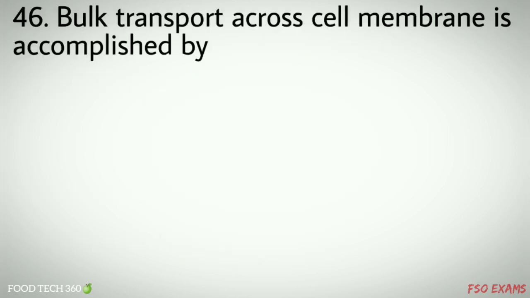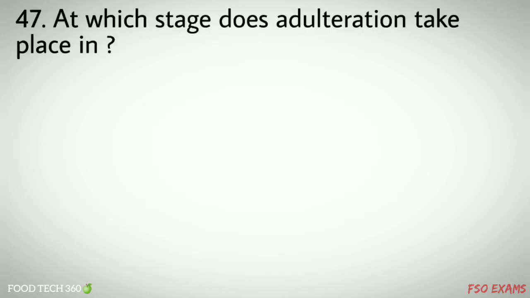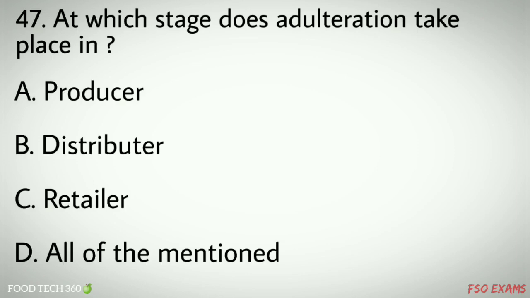Question number 46. Bulk transport across cell membrane is accomplished by options A. Phagocytosis, B. Pinocytosis, C. Extrusion, D. All of the above. Correct answer C. Extrusion. Question number 47. At which stage does adulteration take place in options A. Producer, B. Distributor, C. Retailer, D. All of the mentioned. Correct answer D. All of the mentioned.